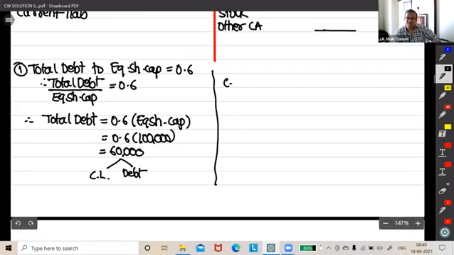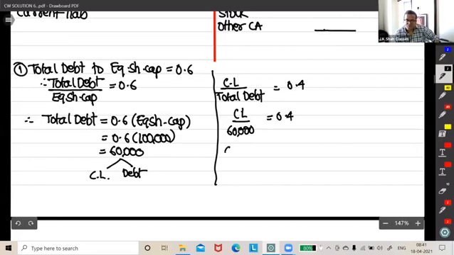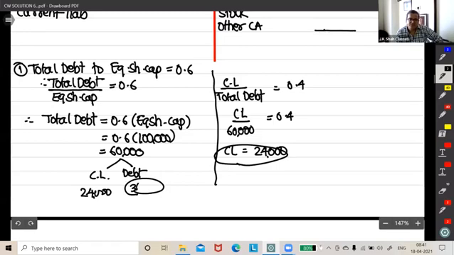Current debt means current liability upon total debt is 0.4. Current liabilities, I don't know. Total debt we just now got, no? 60,000 is 0.4. That means current liabilities will be 24,000. Now you can use this information over here. Now, if this comes to 24,000, then this has to be the balancing figure, guys. 36,000.